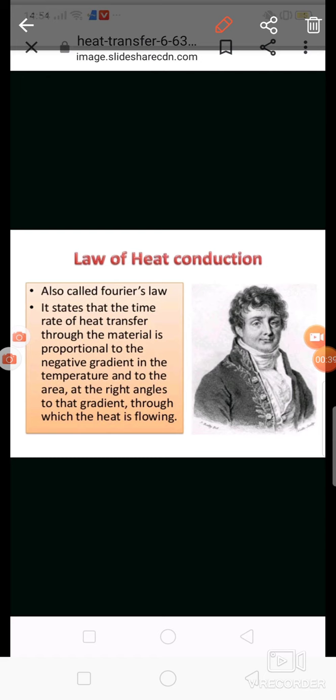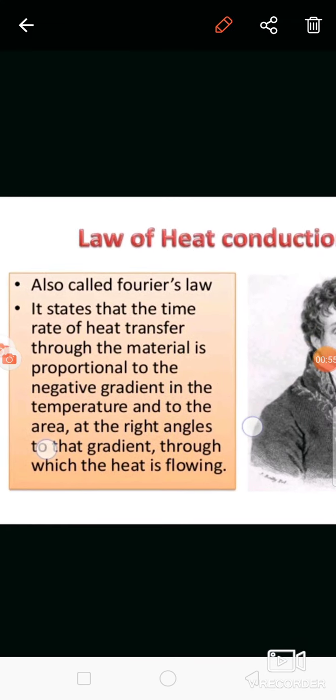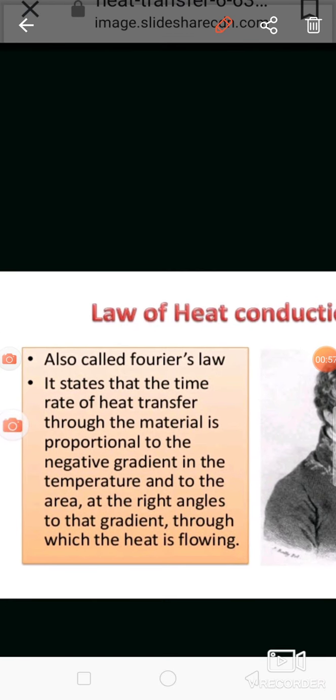So what is the law related to conduction? That is Fourier's law of heat conduction. Fourier states the law related to conduction. It states that the rate of heat transfer through a material is proportional to the negative gradient in the temperature and to the area at right angles to the gradient through which the heat is flowing.